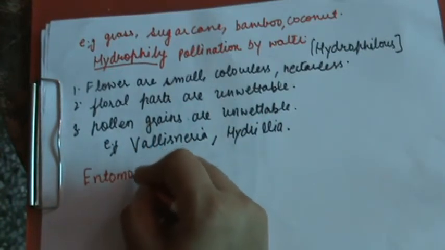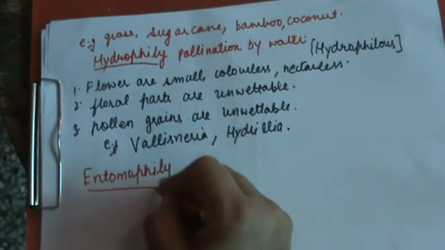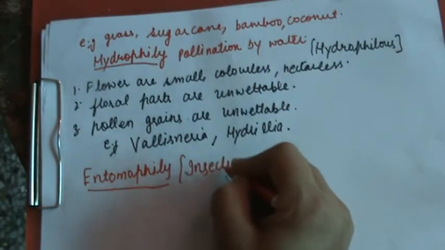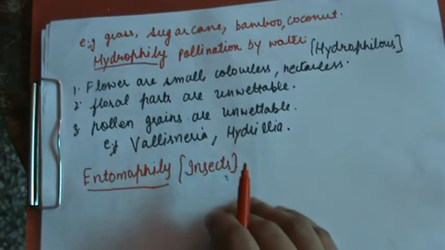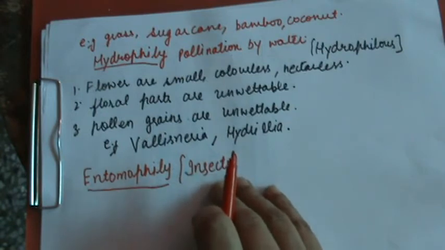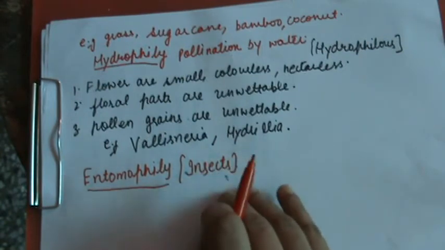Entomophily means the pollination that occurs with the help of insects, and the flowers are known as entomophilous. Entomophily is the mode of pollination or transfer of pollen grains from anther to the stigma through the agency of insects.